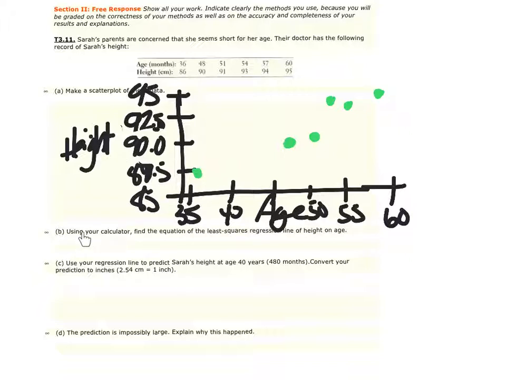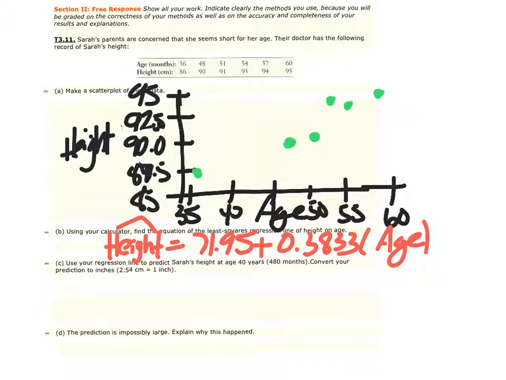Part B, using your calculator, find the equation of the least squares regression line of age on height. Here is the predicting model I'm going to use. If you don't use the actual words in here, you can use x and y, but if you do, you must define what they stand for somewhere on the side. Also, for your response variable, do not forget the hat. This ensures that it is a predictor and not an actual answer.